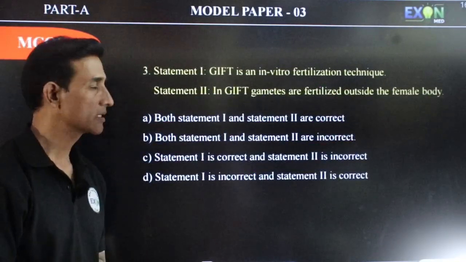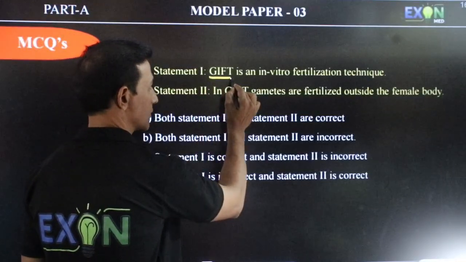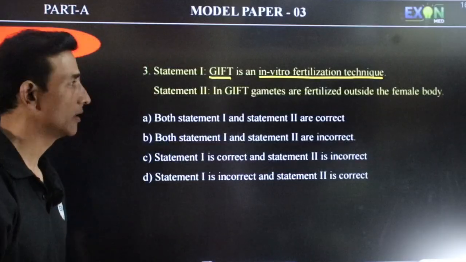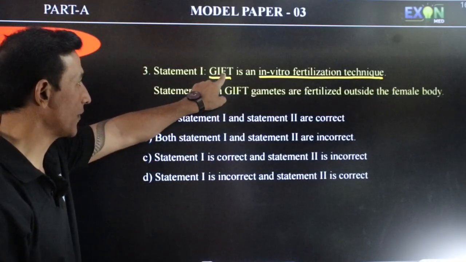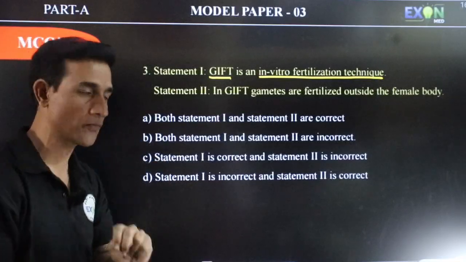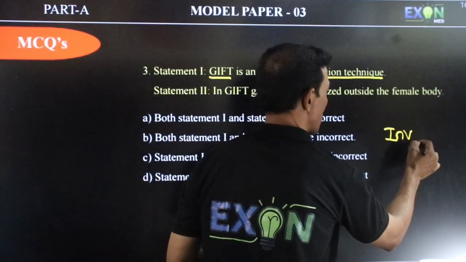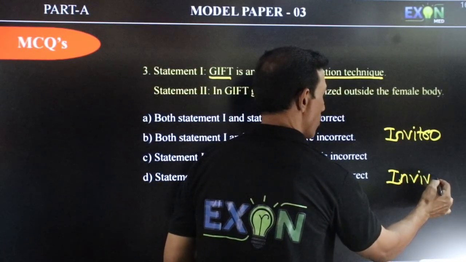Next question. Statements 1 and 2. Gamete intrafallopian transfer is an in vitro fertilization technique. See here, we have two types of techniques: one is called in vitro, the other is called in vivo.